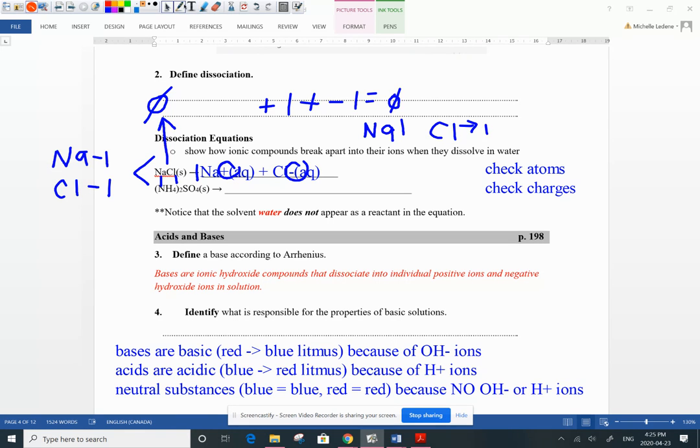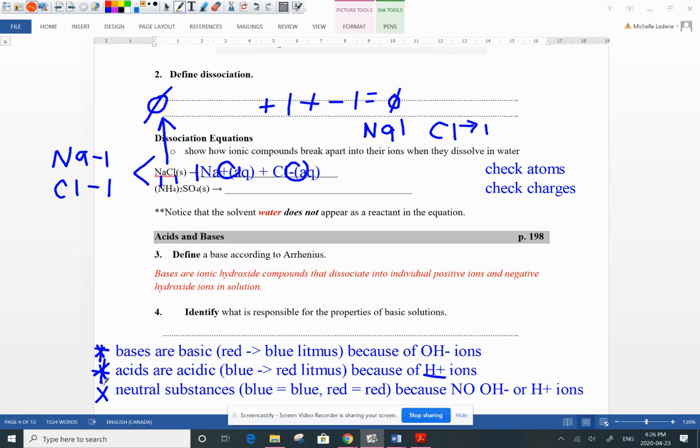Little reminder here, and this should not be any news to you. This is something you've known since Science 10: bases are basic because they have hydroxide ions. And so we know that when you dip a strip of litmus into them, the red litmus goes blue. Acids, on the other hand, why are they acidic? Well, because they have hydrogen ions, right? And that's, we just talked about, they are able to ionize, and that makes them special. And it's the reason why the blue litmus turns red in an acid solution.